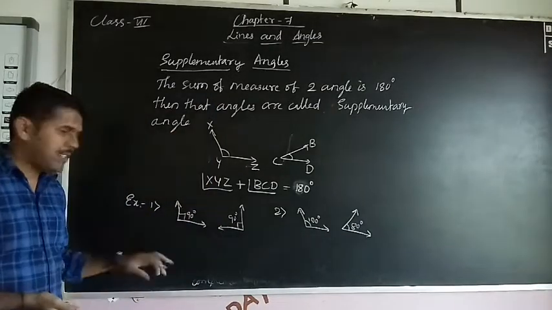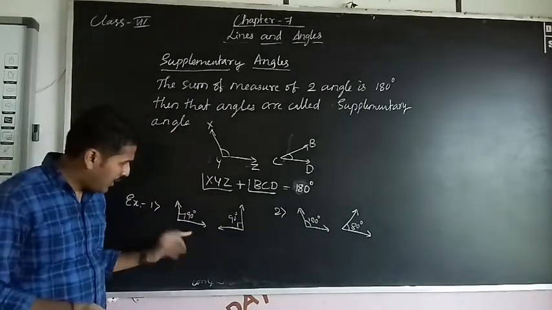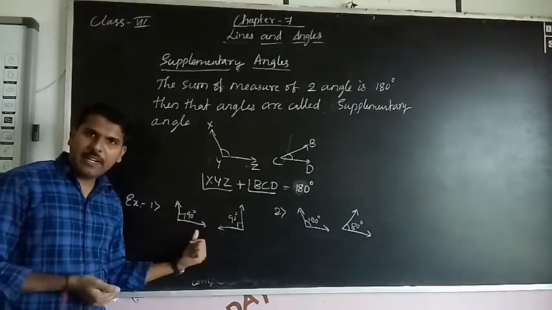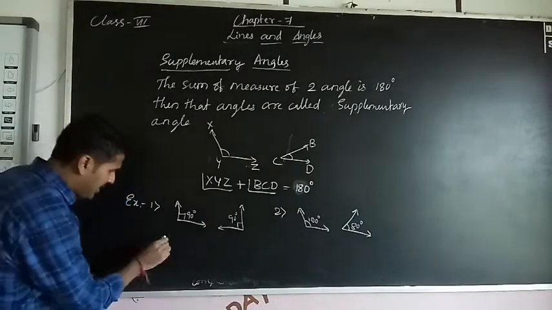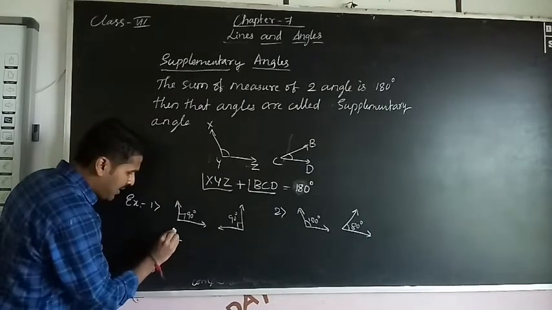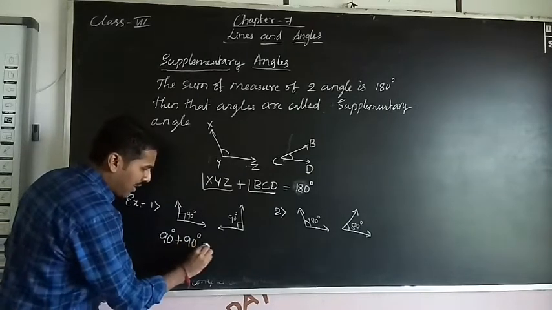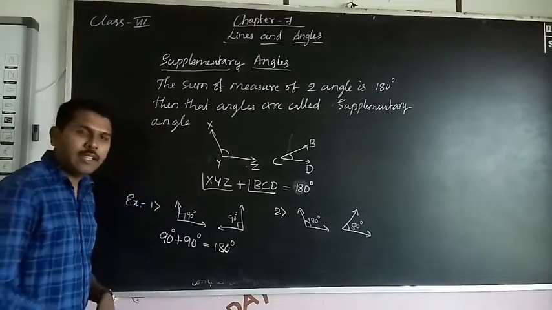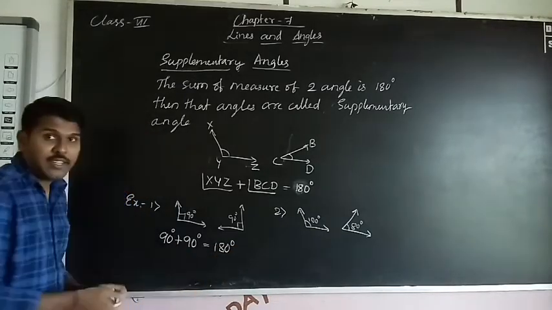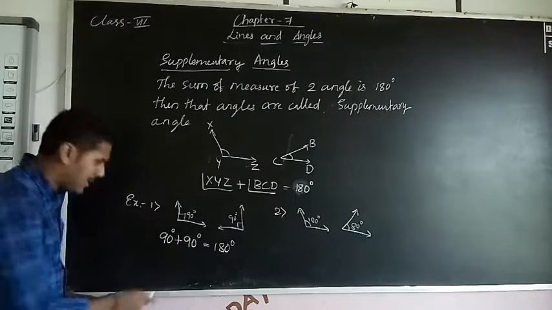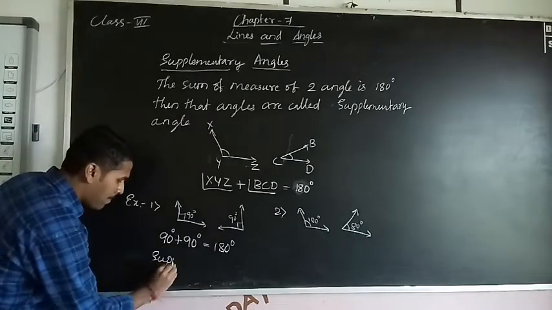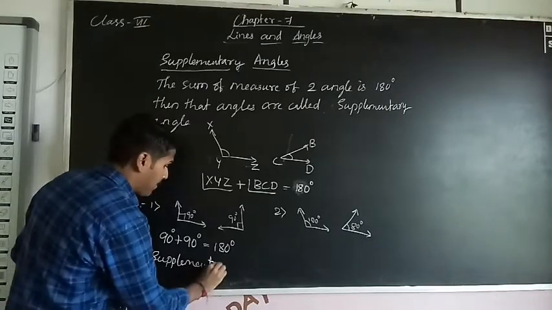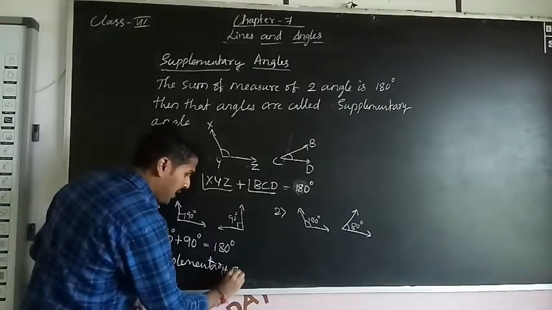So see here, for example, first one angle is 90, another one is 90. These two angles are supplementary angles. Check it, just 90 plus 90. So what will be the answer? 180. That means we get 180, so these two angles are supplementary angles.